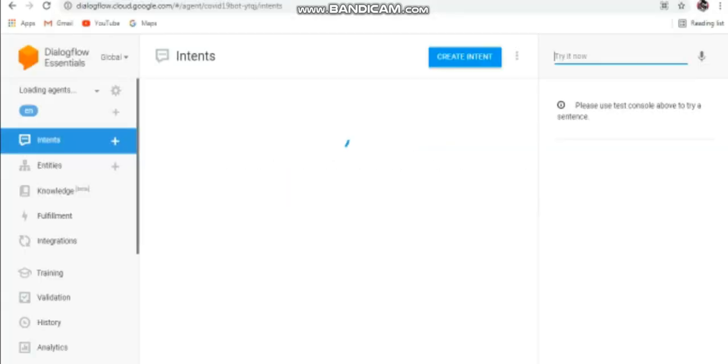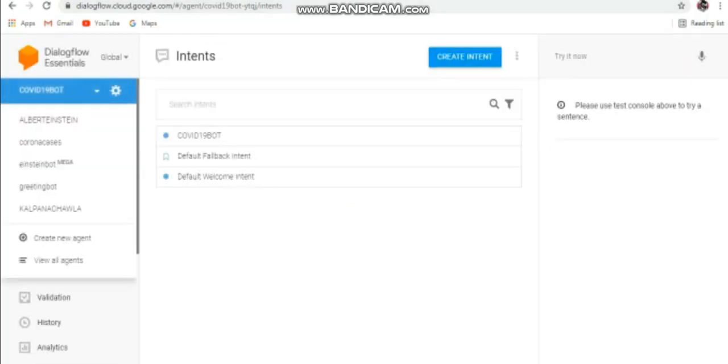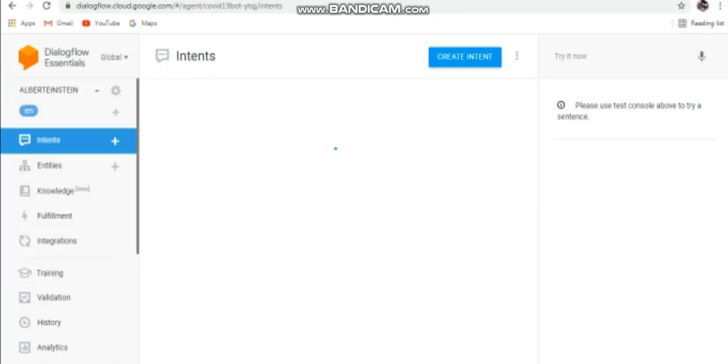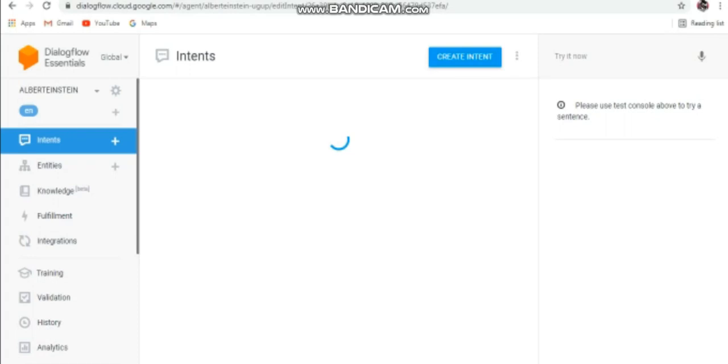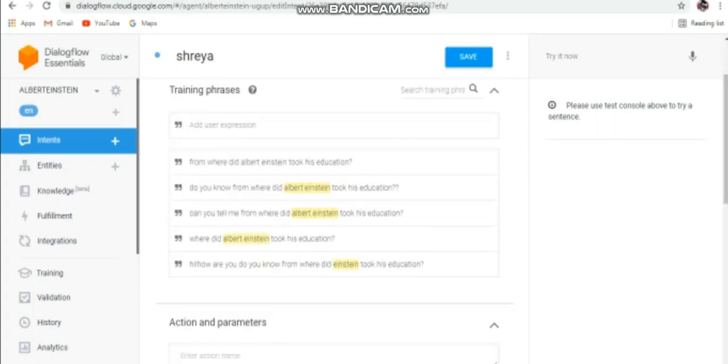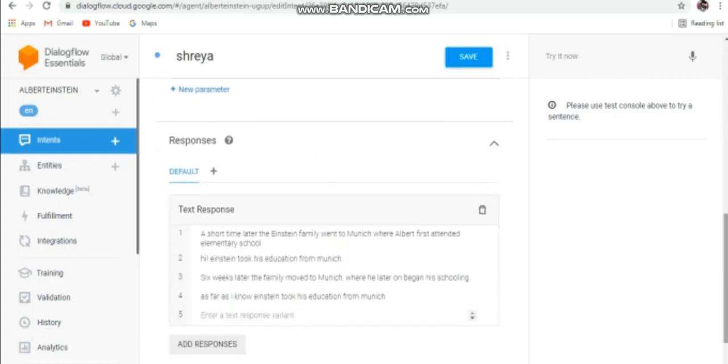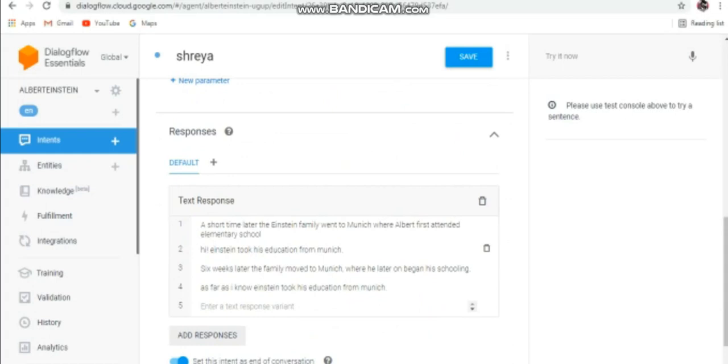Okay, it's loading. Yeah, I have created an Albert Einstein chatbot. Let me open it. In this I have chosen one topic, where did Einstein take his education, and I have written that in different ways. In training phrases I have written questions, and in responses I have written the answers in the same way.